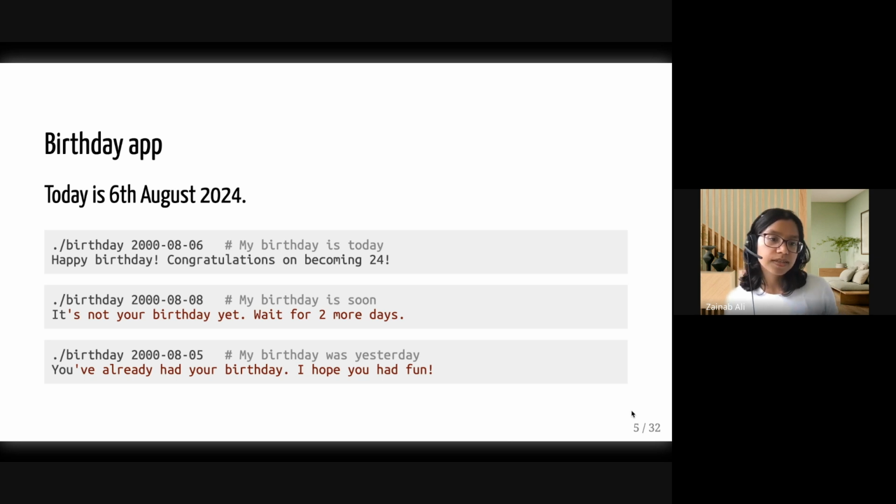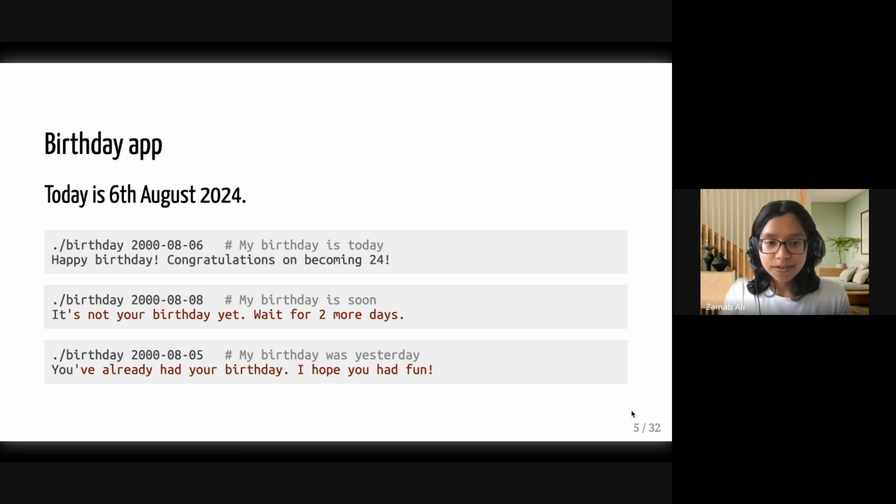If, on the other hand, my birthday is in a couple of days, let's say it's on Thursday, what this program would print is that it's not my birthday yet, and it would tell me to wait. And let's say that my birthday is already past this year. Let's say it was yesterday. Then what I want this program to do is print that I've already had my birthday and tell me that I hope I had fun. I hope I did.